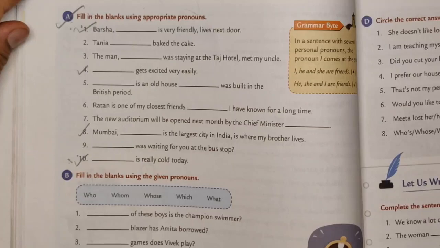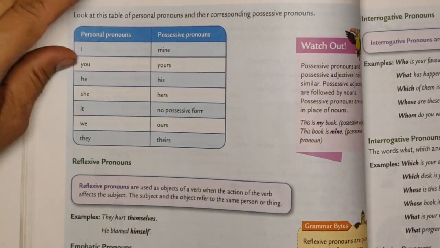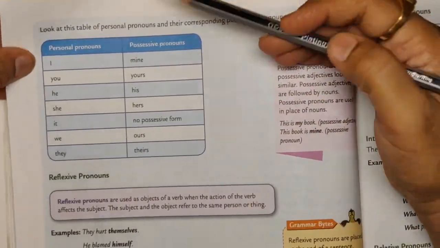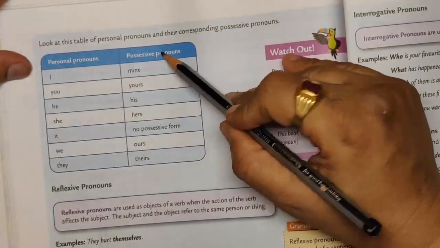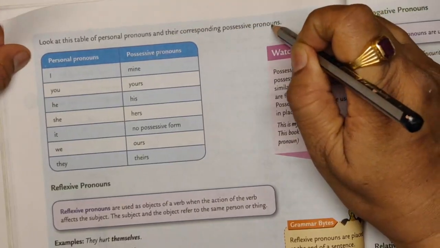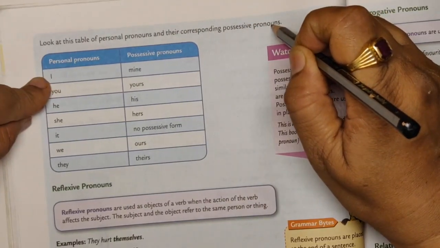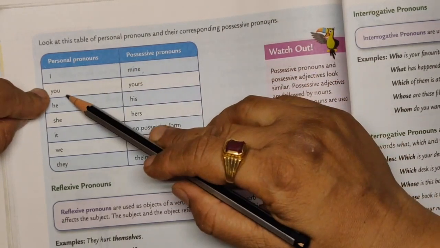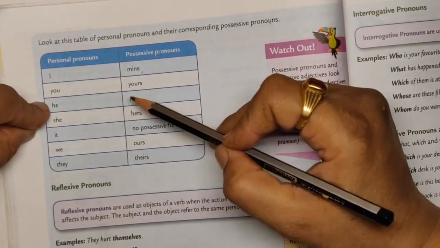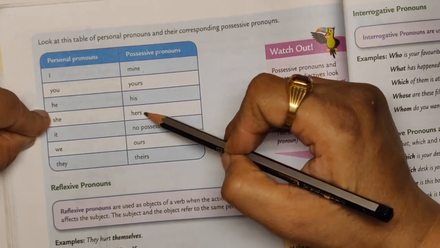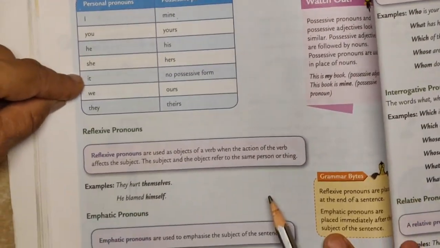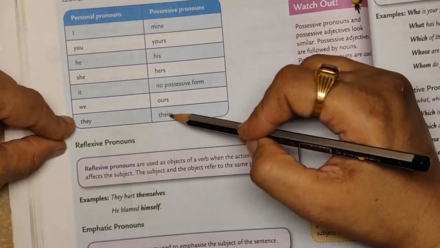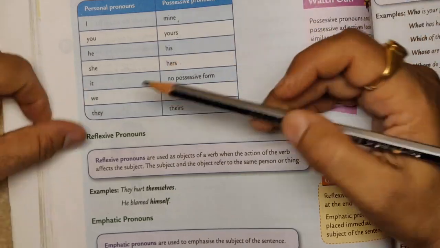Okay, then we have exercises over here. But before that, let us take some more. Now look at this table of personal pronouns and their corresponding possessive pronouns. With I, you will use the possessive pronoun mine. You, yours. He, his. She, hers. It has no possessive form. We, ours. They, theirs.